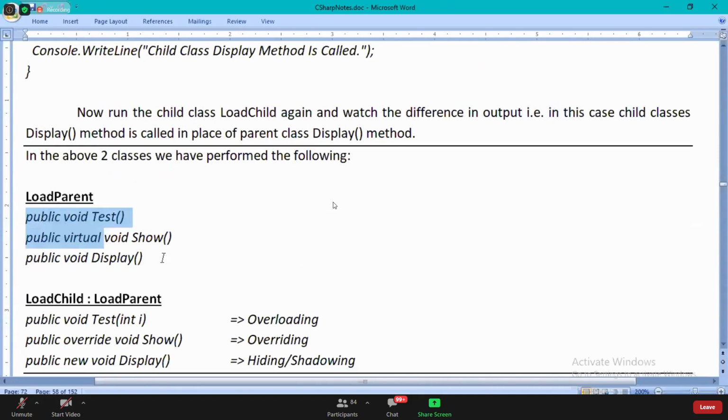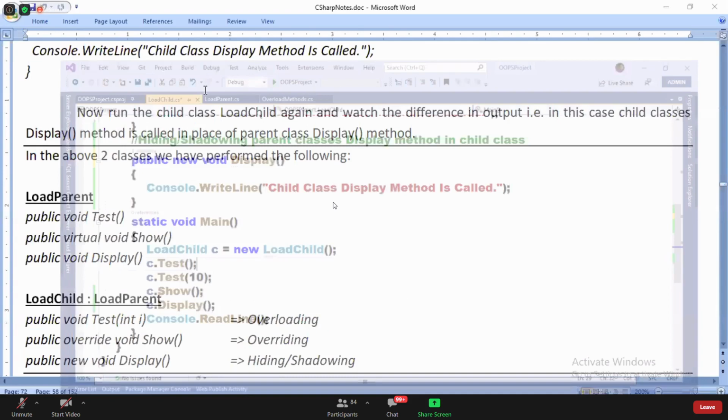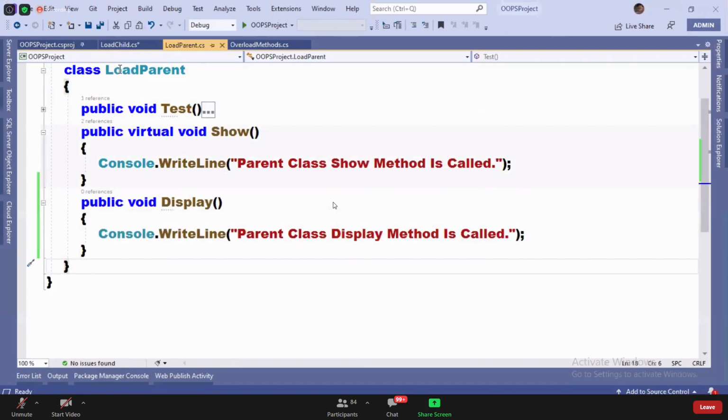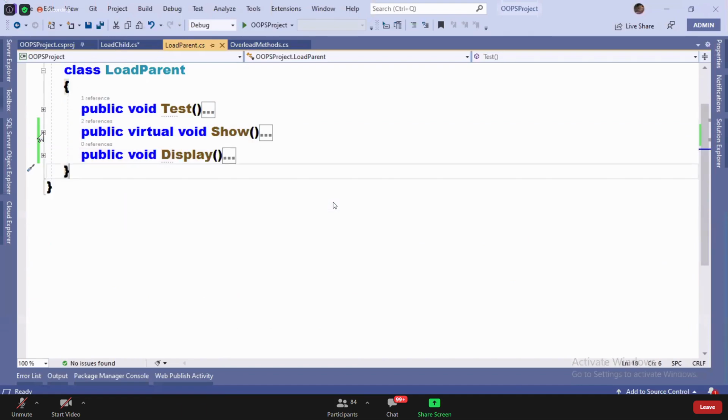First, in the load parent, I defined three methods. In the load child, I defined three methods, and I showed you overriding, overloading, overriding, hiding. You can observe. In the load parent, three methods are there. In load child, also three methods are there.